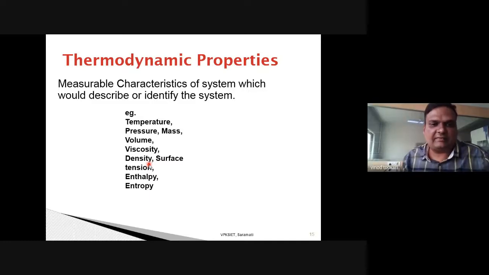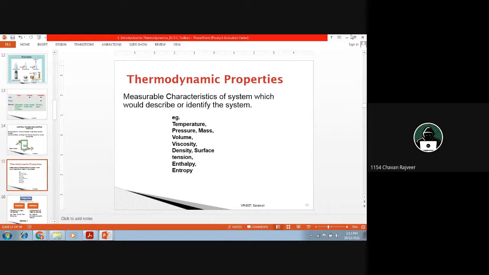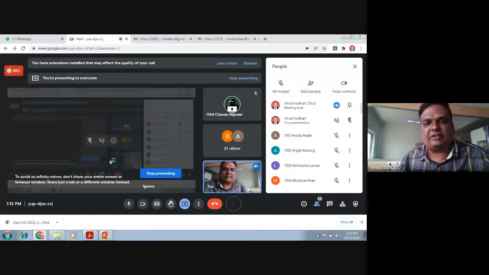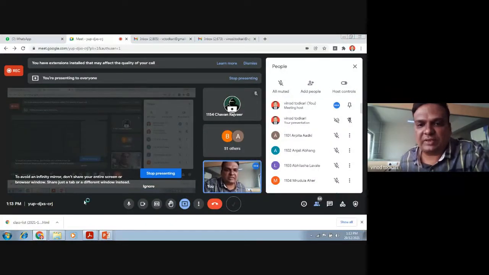Excellent. But what is the standard value that we take? It is 1000. Right? For calculations, we take the value of density of water as 1000 kg per meter cube.